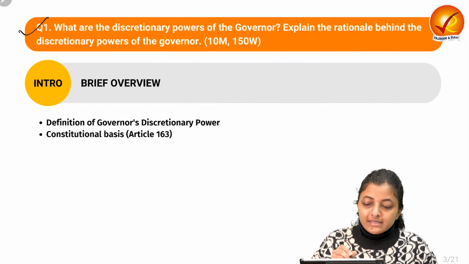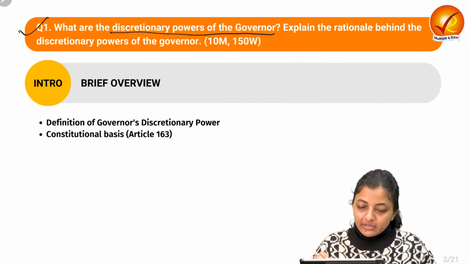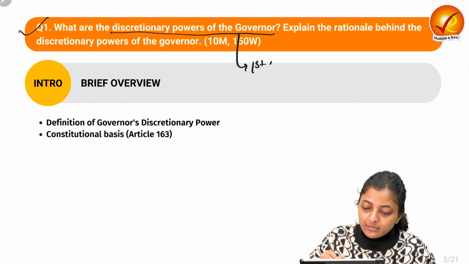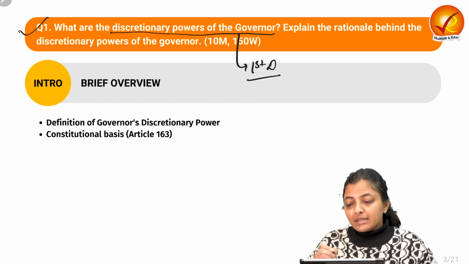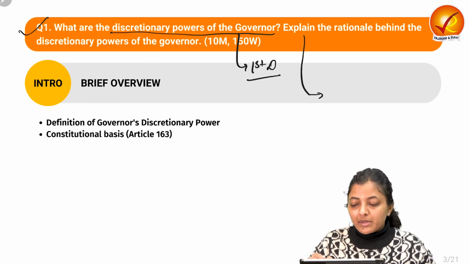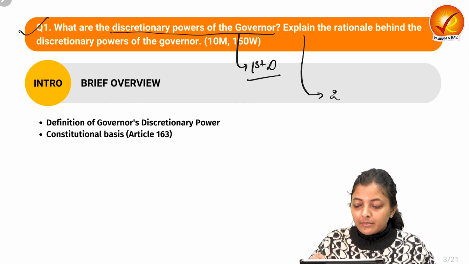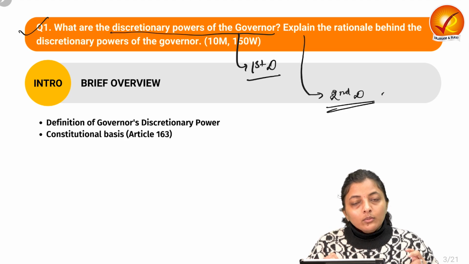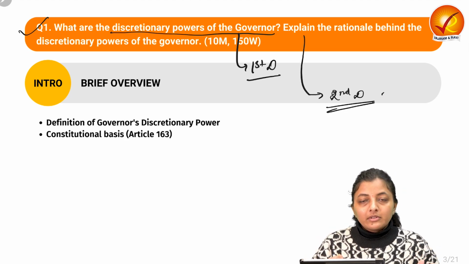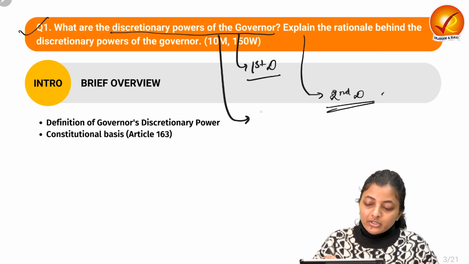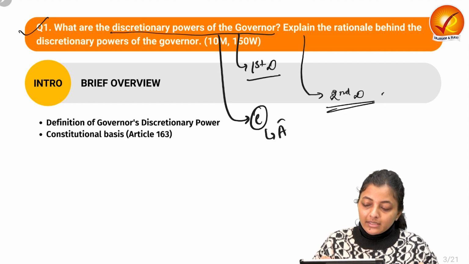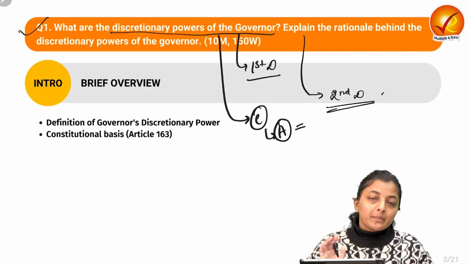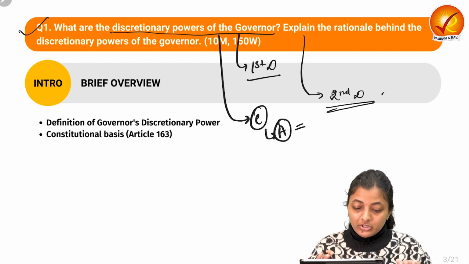What are the discretionary powers of the governor? This is the first demand. Explain the rationale behind the discretionary power of the governor. This is the second demand. So, what are the discretionary powers of the governor? Where are they mentioned in the constitution? What are the articles related to that? So, you should be aware of all this information.